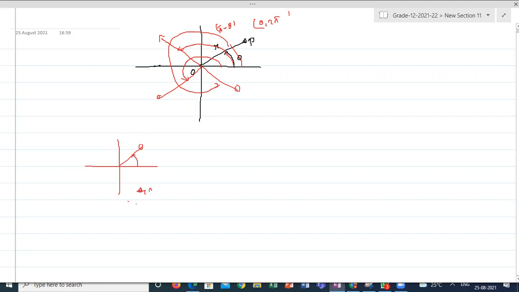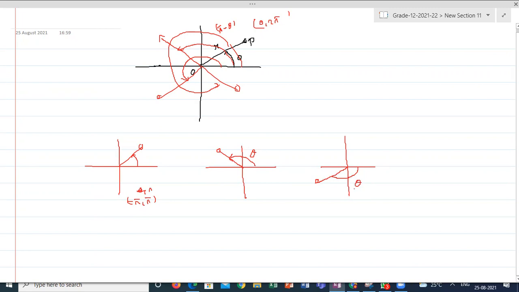Or within minus pi to pi only, no? What about this? This is also minus pi to pi only, no? The angle theta, whatever answer you are getting, is within minus pi to pi only, no?